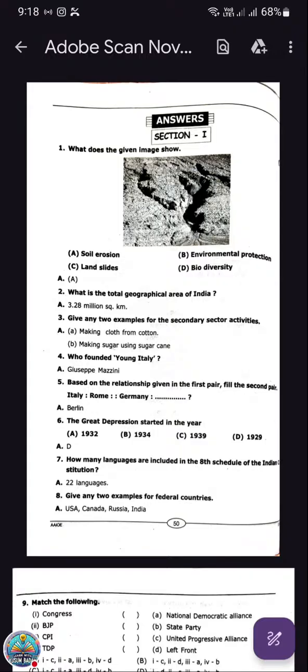Please don't neglect physics. All the subjects are equally important. You need to assign timings for every subject. So let's continue.